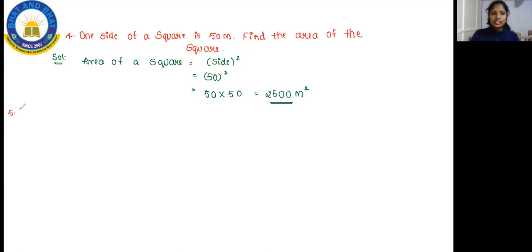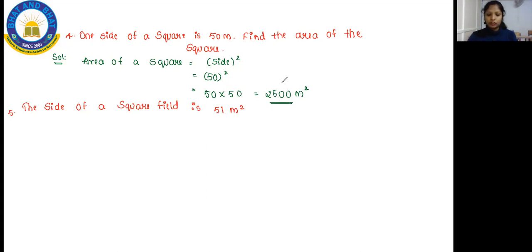And now here is another question. Have a look at our next question. The next question is regarding the side of the square, that is your perimeter. So let me solve one question regarding the perimeter. The question is: the side of a square field is 51 meter.